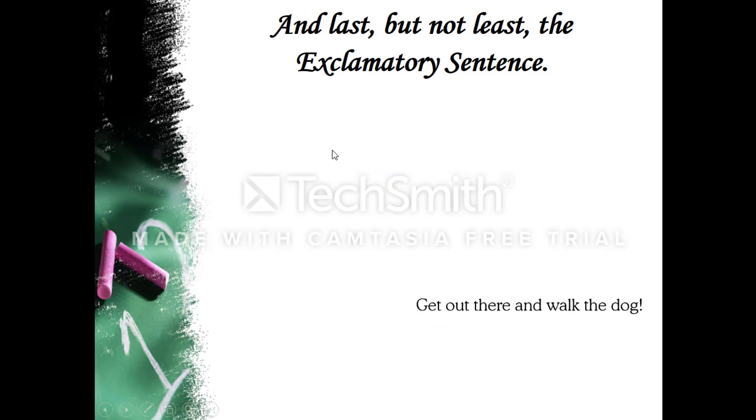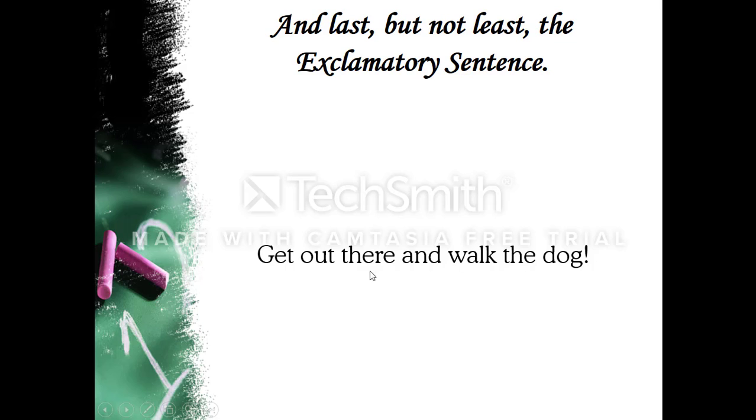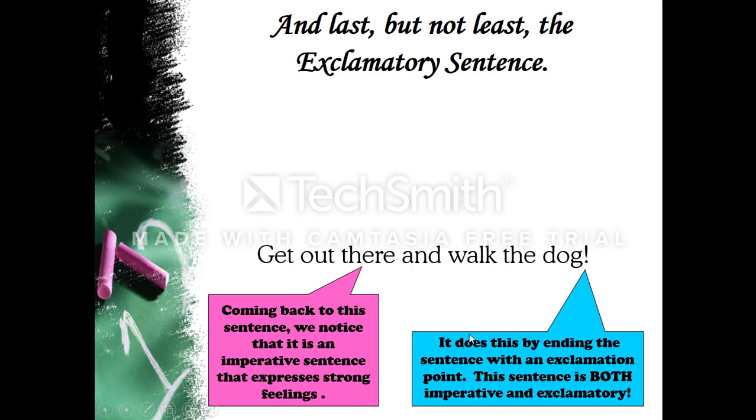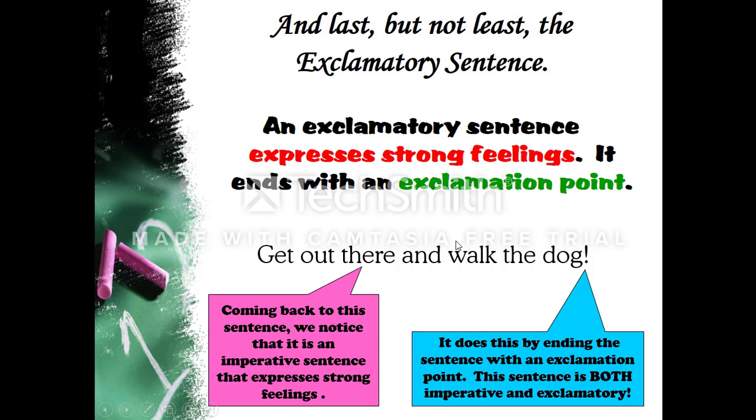Another example of an exclamatory sentence. Go out there and walk the dog! We've seen this before, right? Coming back to this sentence, we notice that it is an imperative sentence that expresses strong feelings. It does this by ending the sentence with an exclamation point. This sentence is both imperative and exclamatory. So it serves a dual purpose, imperative and exclamatory.